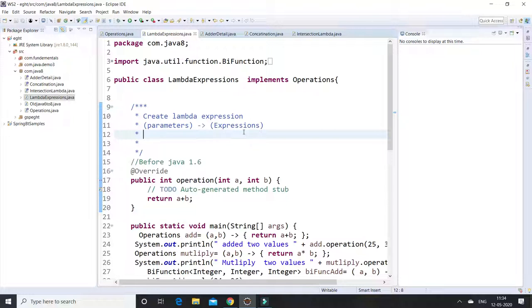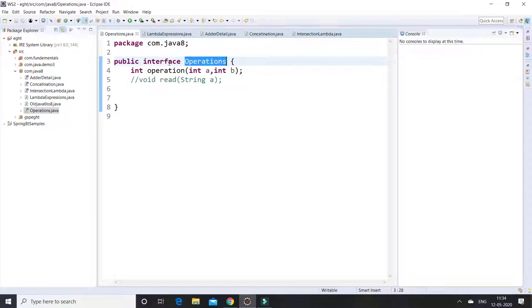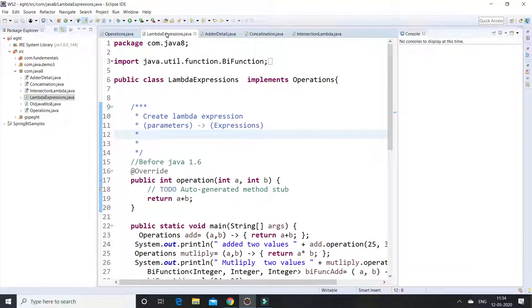Previously, considering this is Java 1.6 I'm currently working in, I'm defining an interface Operation which has the operation method. Any class can implement any number of interfaces, so this class implements this Operation interface. Whatever methods are present in the Operation interface must have an implementation. And here this operation must specify some logic. I am returning the expression a plus b here.